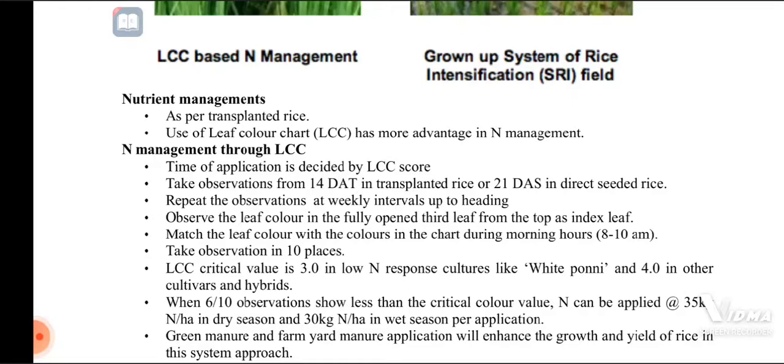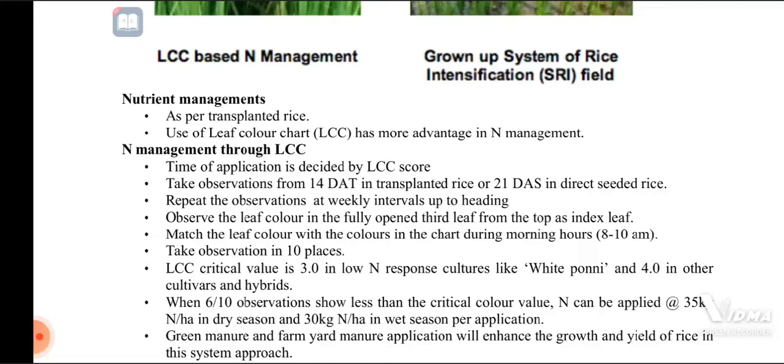When 6 out of 10 observations show less than the critical color value, nitrogen can be applied at 35 kg nitrogen per hectare in dry season and 30 kg nitrogen per hectare in wet season per application. Green manuring and farmyard manure application will enhance the growth and yield of rice in this system approach.